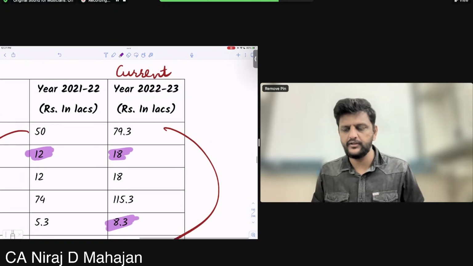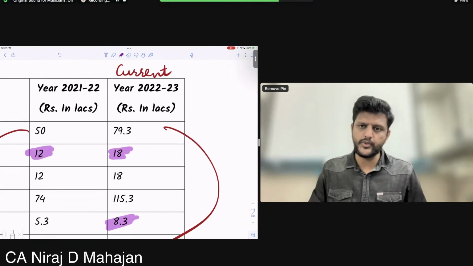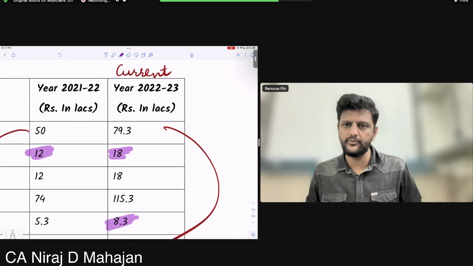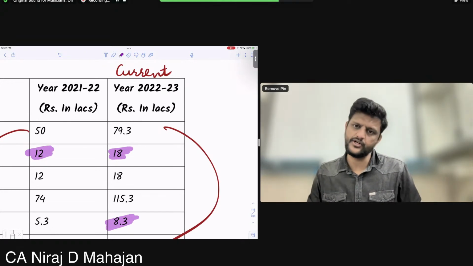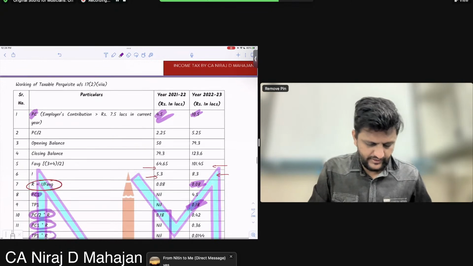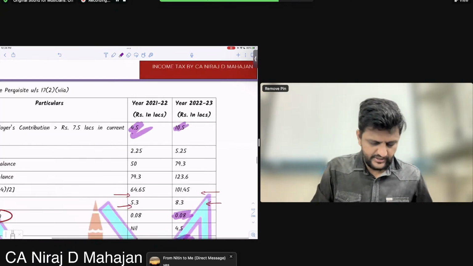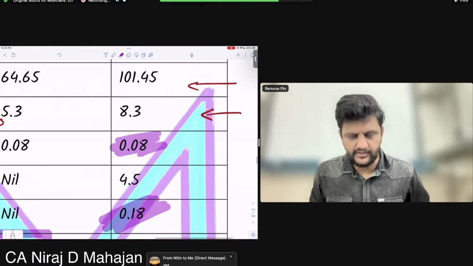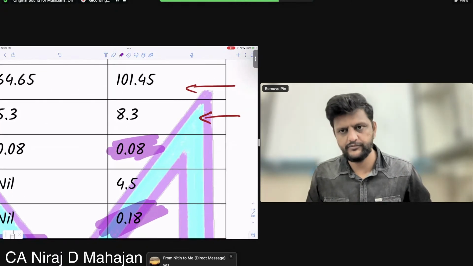So in 22-23, the earlier year is 21-22, and what is the extra excess contribution by employer? 4.5 lakhs. Understood? That is what I am writing here as 2023 PC1. How much? 4.5 lakhs. Understood here? Fine.